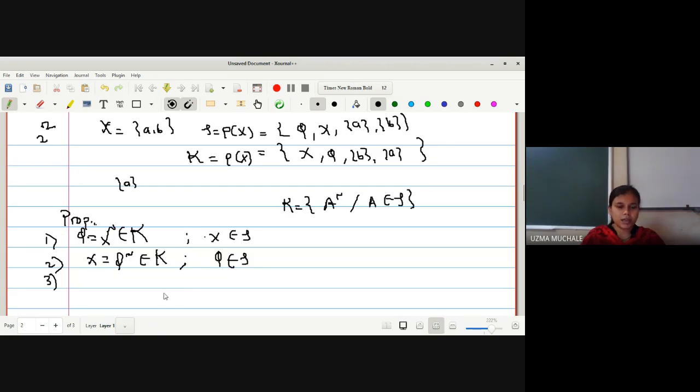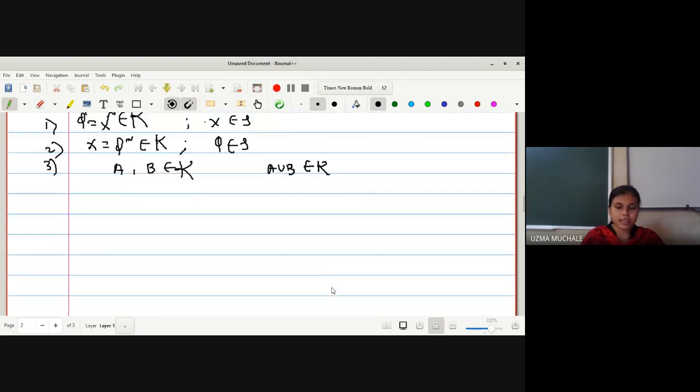Now the third property we want to prove is: if A and B are both closed sets, that means they belong to K, we have to prove that their union, A union B, is also a member of K. This result we have already proved for open sets. For open sets, we proved that phi and X are open, that they are closed under intersection, and that they are closed under arbitrary union.